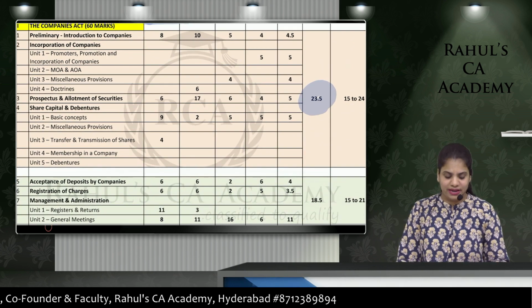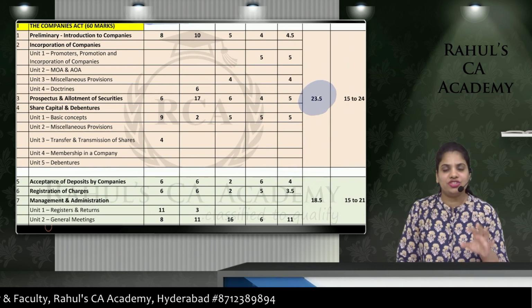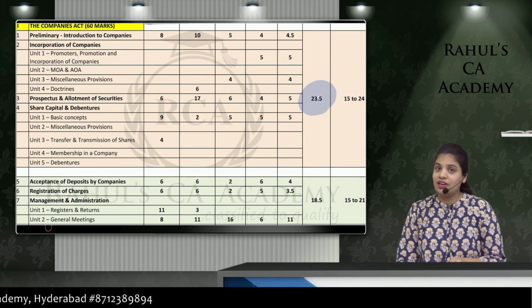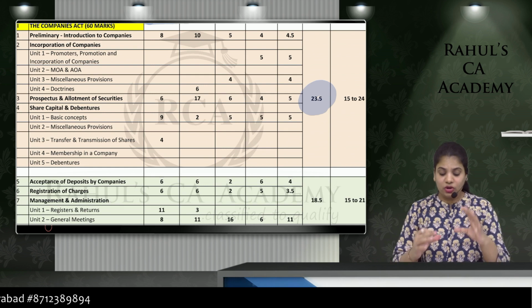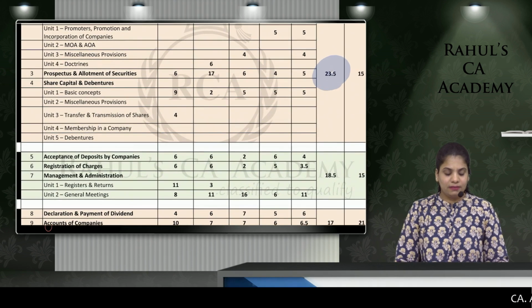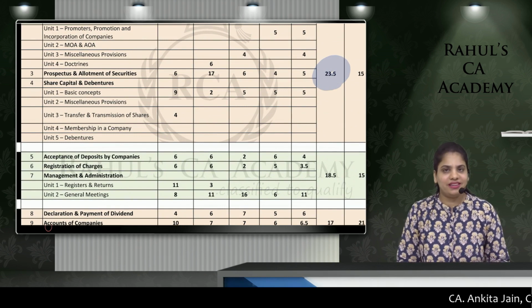Now general meetings amongst management and administration, general meetings part, this is again very important. You can see you've been getting average, ये तीनों मिलाकर average is 18.5 marks. Okay, so please read this really very thoroughly.